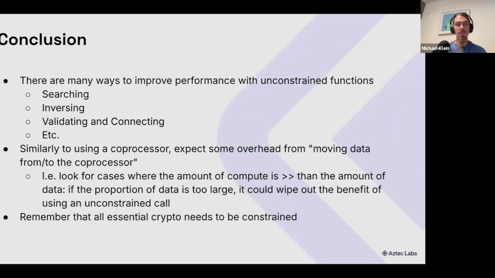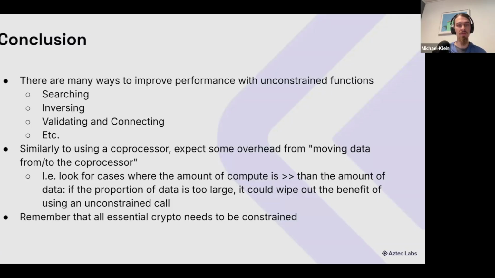So in conclusion, there are many ways to improve performance with unconstrained functions. We can do searches, we can take advantage of the inverses of a function, or even extend functions into invertible ones. We can look at more abstract approaches like validating our input and connecting the input and output. And overall, this is somewhat similar to using a coprocessor, where you can expect some overhead from moving to and from the coprocessor, and you can also expect that some operations might be a bit faster or slower than you're used to in other languages.